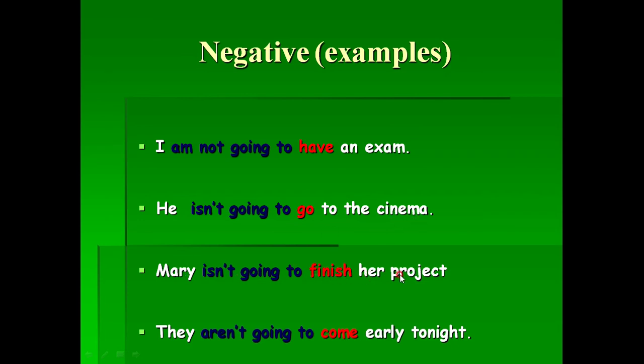Mary isn't going to finish her project. They aren't going to come early tonight. You can see the words in red, they are verbs, and all of them are in infinitive form because before them we have the structure of am going to.